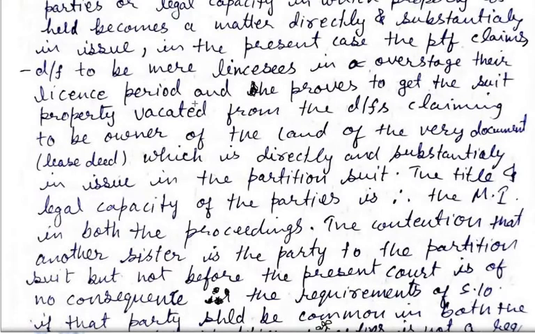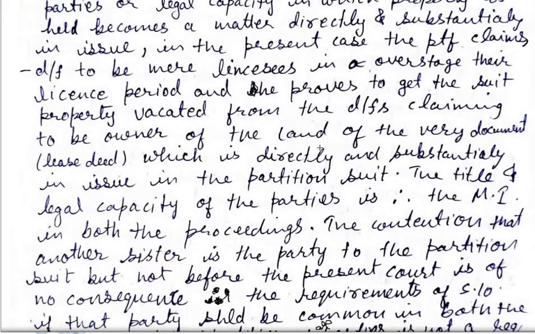That is what he is saying: that I gave him the premises to stay in, and he is not vacating. So the plaintiff claims the defendant to be a mere licensee who has overstayed the license period, and he seeks to get the suit property vacated from the defendant,